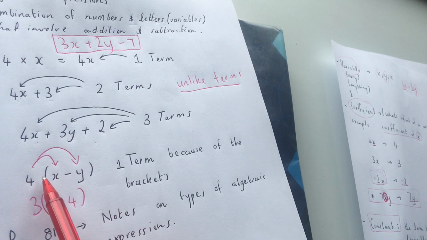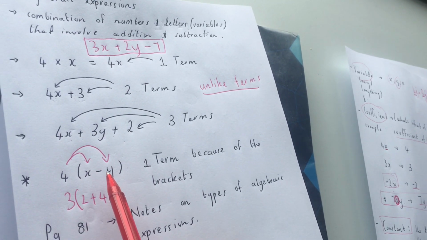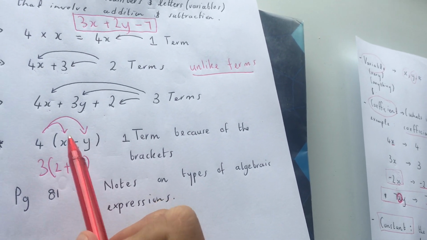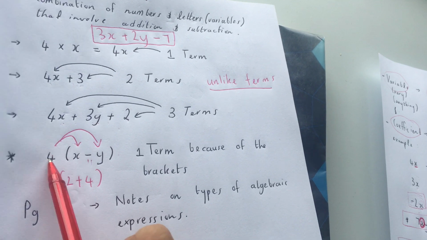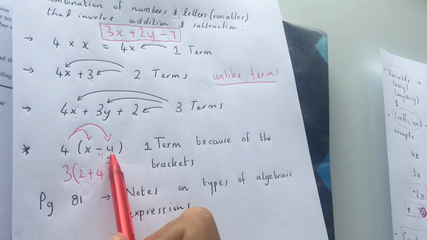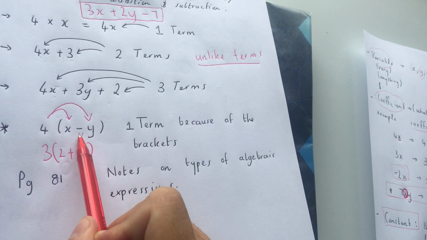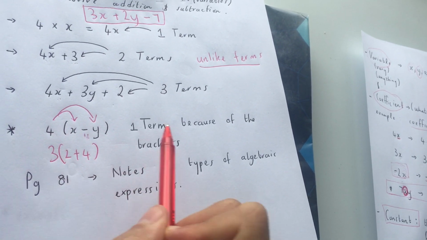as one term. So most of you, I put a little star there, or in the test, if I'd give this to you in a test and say, how many terms are there here? Most of you are going to tell me there are 2 terms, because you're going to times the 4 in, and you're going to times the 4 into the y as well. And you're going to land up with 2 terms. But it is only seen as one term because of the brackets. So just a little note.